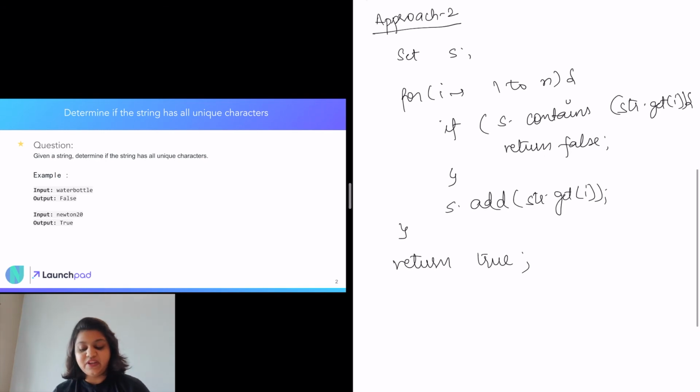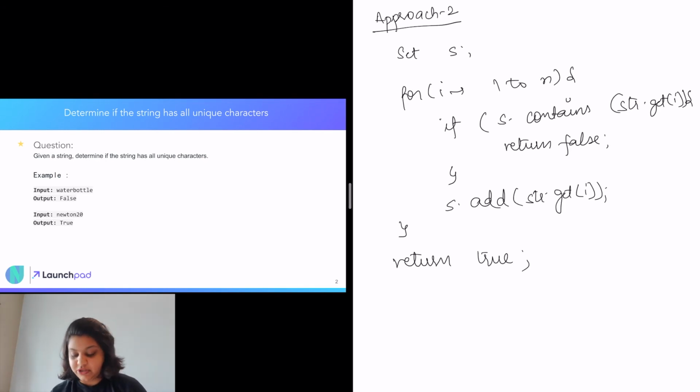Now as we can see, we are just iterating through this string once, so the time complexity will be order of n. But here we are also storing the characters, so we will introduce space complexity, which was not there in the previous approach. The space complexity in the worst case scenario, which will be if all the characters are unique, will be order of n. So this is the approach to do this particular question in linear time.